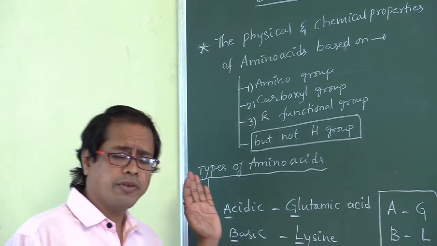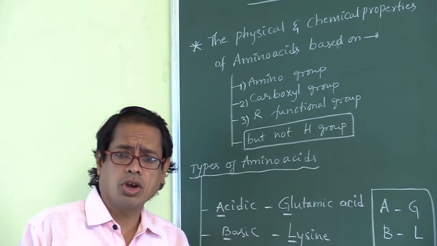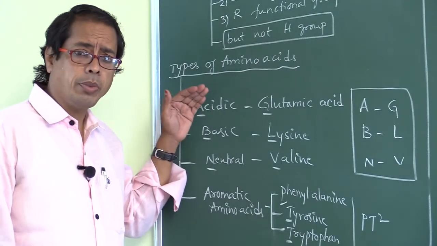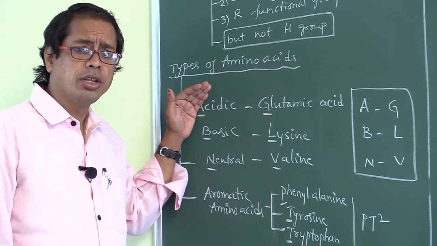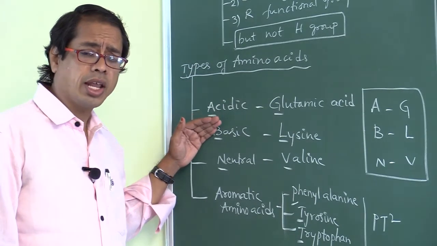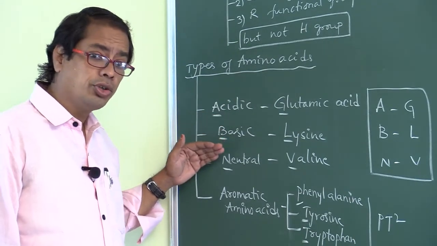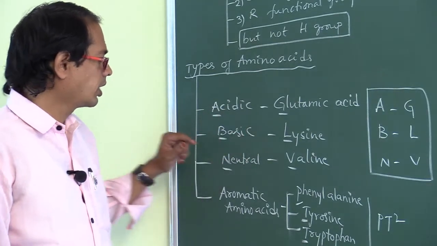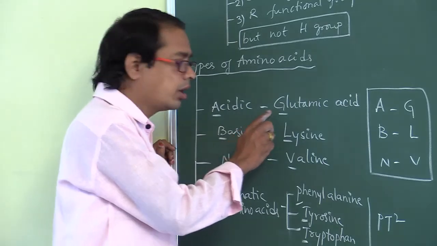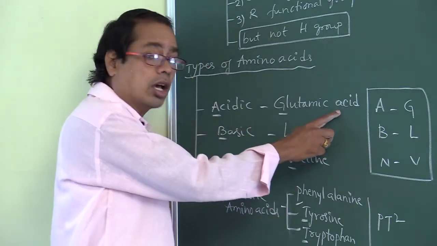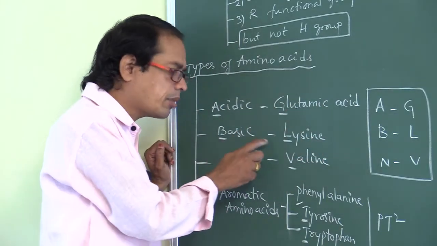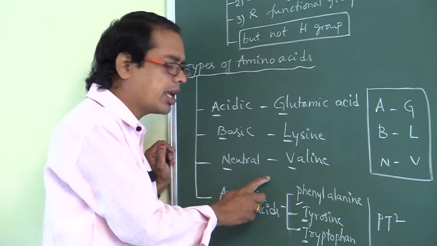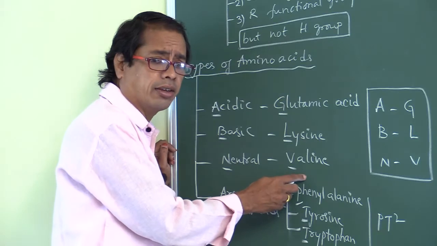Next, what are the different types of amino acids based on the amino group and carboxylic group? Some may be acidic amino acids, some basic, some neutral. Acidic amino acid example, glutamic acid or glutamate. Basic amino acid example, lysine. Neutral amino acid example, valine.